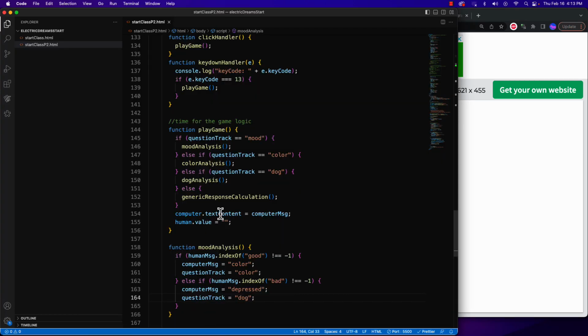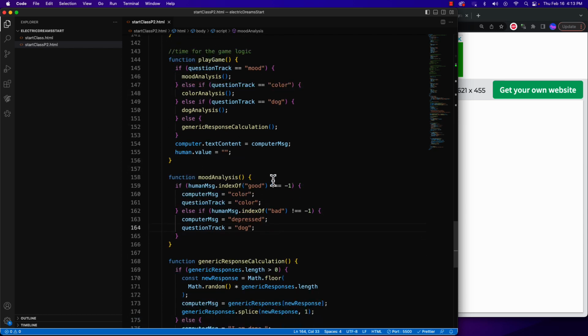So if we go back into our code, what we're saying is if the index of good is not equal to -1, what that means is it found it. We don't care where it found it, we just care that it found it. If it doesn't find it, it gives a value of -1. So if I said okay as my result, it's not going to find good, because that was -1. Now let's try, does it find bad? Nope, because okay is not bad.